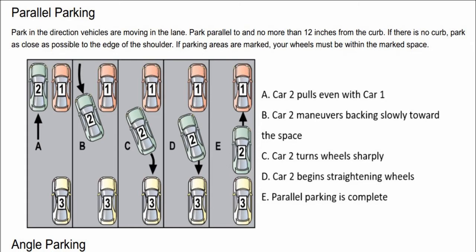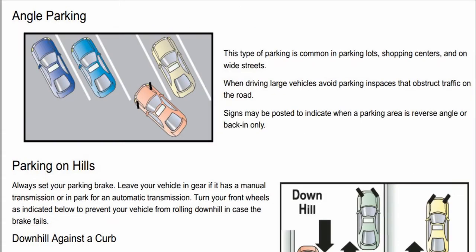A. Car 2 pulls even with Car 1. B. Car 2 maneuvers, backing slowly toward the space. C. Car 2 turns wheels sharply. D. Car 2 begins straightening wheels. E. Parallel parking is complete.